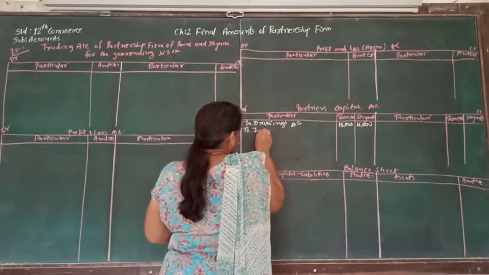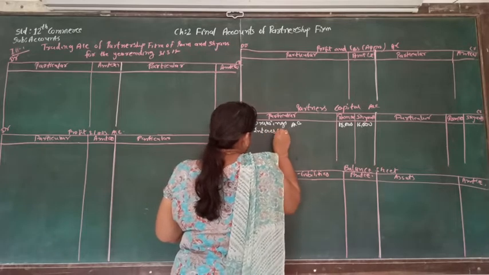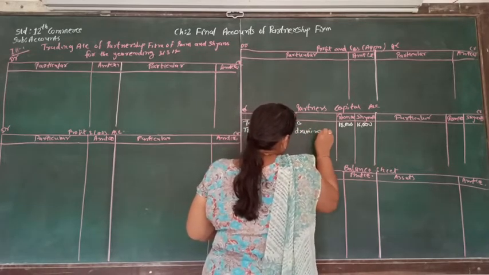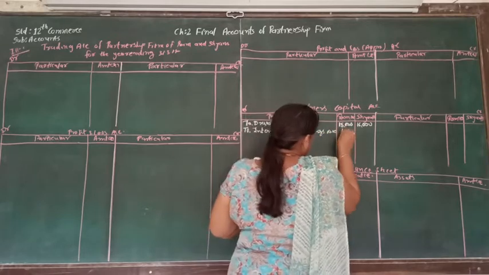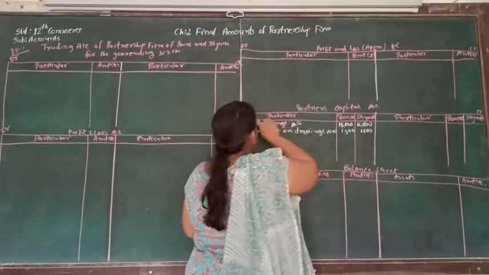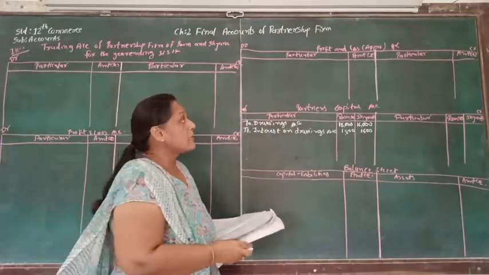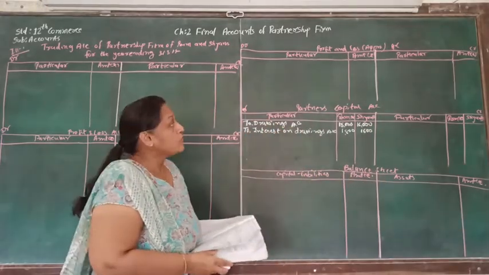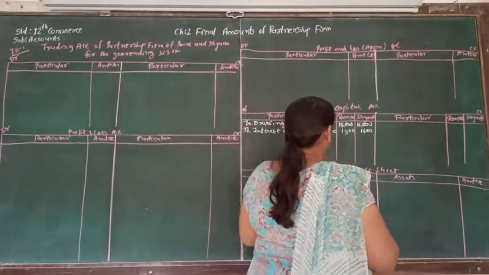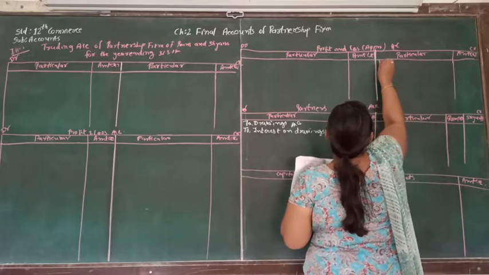So interest on drawing account, that is 1,800 as well as 1,600, is debited to partners capital account. It is income of the partnership firm, so it is supposed to be credited to profit and loss appropriation account.